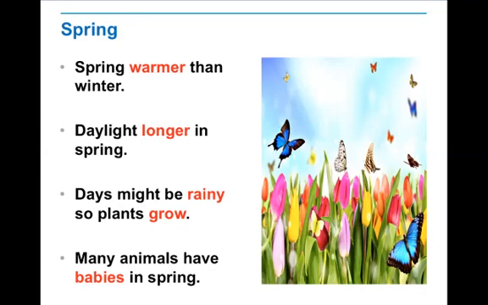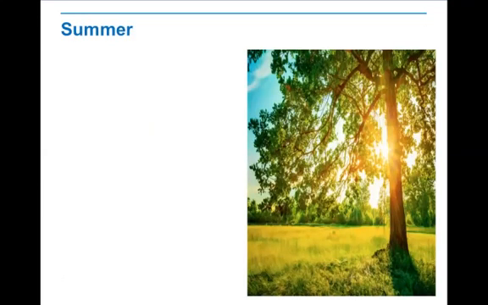So these are the 4 main points for spring. It's warmer than winter. The daylight is longer, that's why the sun stays a long time in the day. The days are rainy, so the plants grow, and many animals have babies in spring. What about summer? It comes after spring. Excellent, great job. So summer comes after spring.